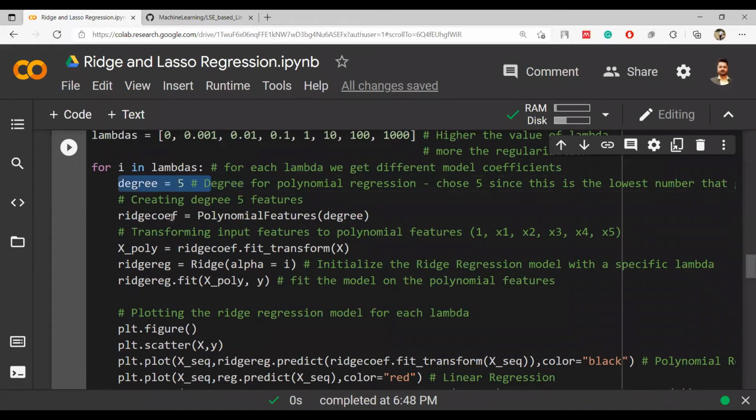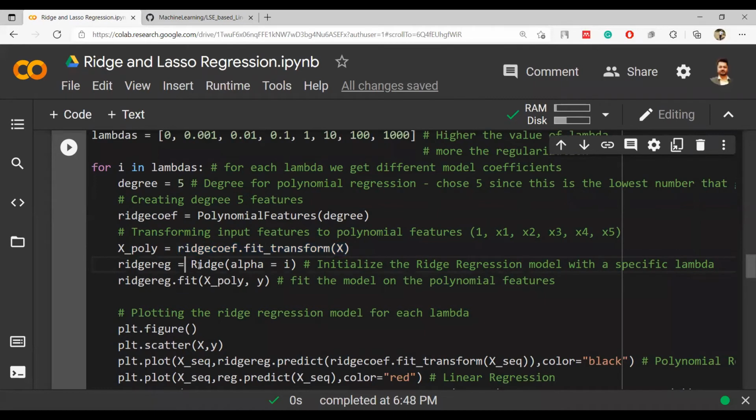For degree 5, we will be going through this ridge coefficient equal to polynomial features degree, and then we are going to check for x polynomial. What we are doing is we are first getting the equation in the polynomial feature degree, and then we are also concerned about the x polynomial. So x polynomial will be equal to ridge coefficient dot fit transform. We are transforming our x, that is the actual data, into this